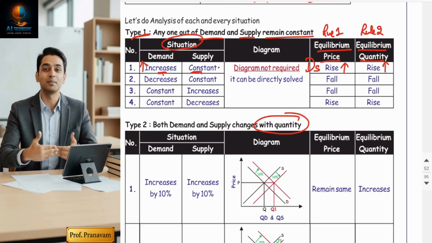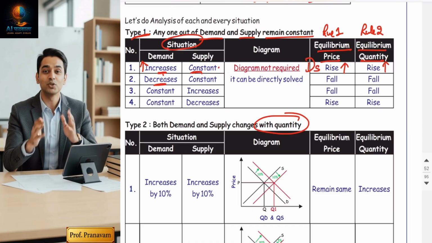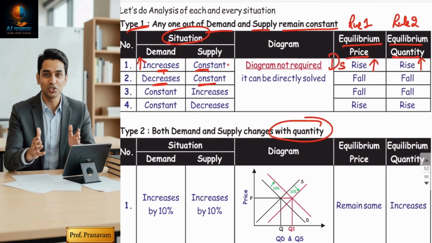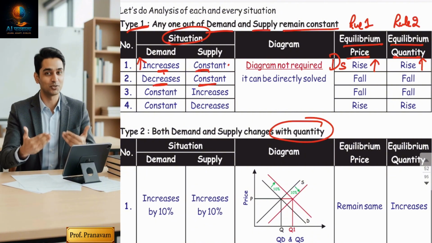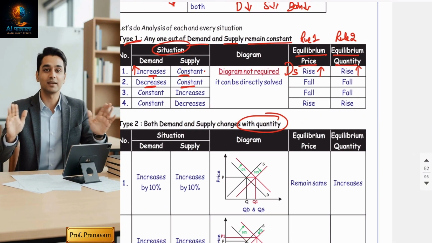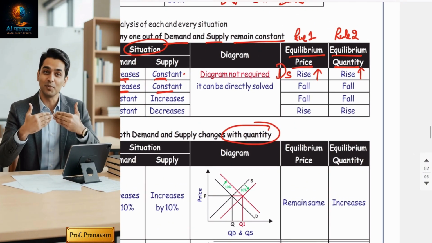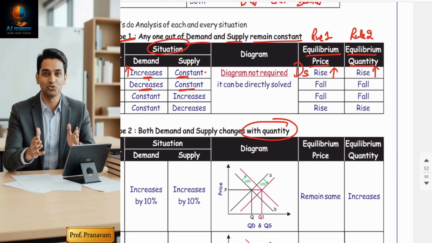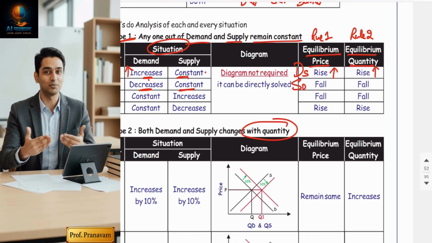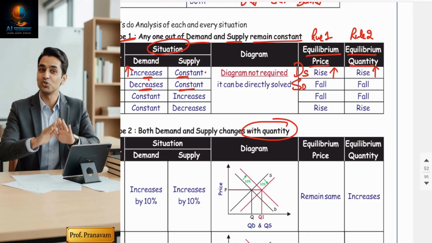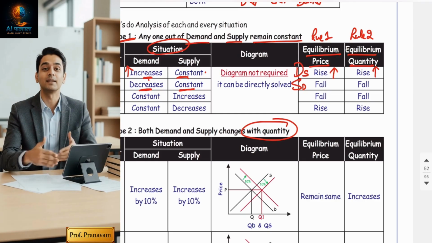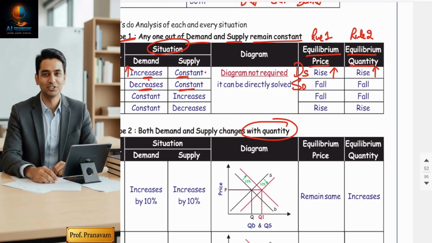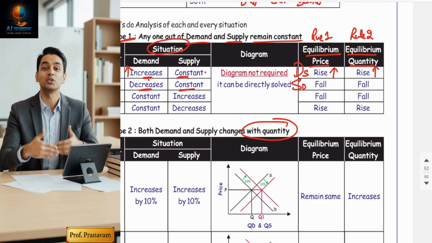Okay. Second, see to it. Demand is decreasing, supply is constant. Supply is constant, but demand is falling. Am I correct? Any one factor is constant. Now come to the price. Let's understand the impact on the price. Supply is constant, but demand has fallen. So supply will become more than demand. Sir, how come? Supply is constant. Yes, supply is constant, but demand has decreased. So because of the demand decrease, supply automatically will become greater.